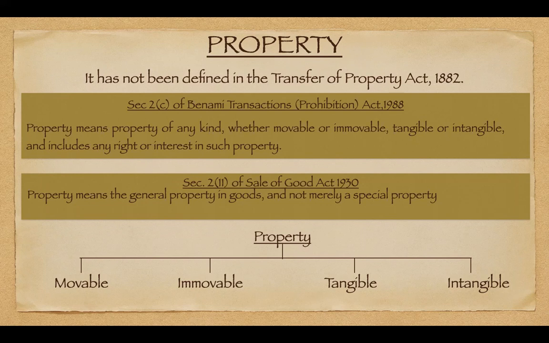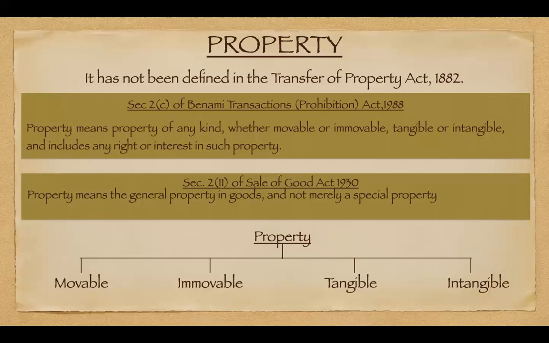See, when you have a property, for example, say you have constructed a house and you are living there. So right now you have the right over that house because it is your property. You can rent that house, you can lease that house, you can mortgage that house. No one is going to stop you because it is in your name. So property is nothing but a bundle of rights that comes to you because of that asset which you have. So in simple terms, property means a bundle of rights.